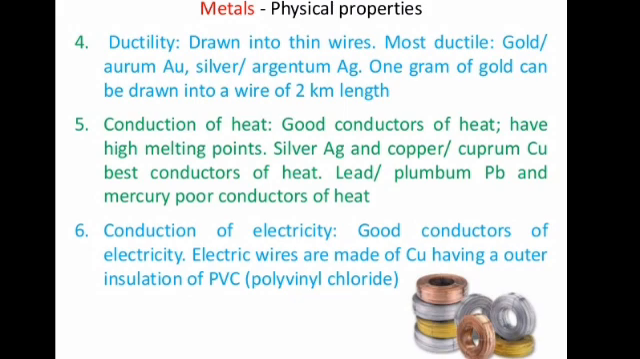Most ductile are gold and silver. 1 gram of gold can be drawn into a wire of 2 kilometers length. That means they have the highest ductility. They are good conductors of heat as well as electricity. For example, they have high melting points, and silver and copper are the best conductors of heat as well as electricity. While lead and mercury are poor conductors of heat. Similarly, the electric wires are made from copper having an outer insulation of polyvinyl chloride (PVC).